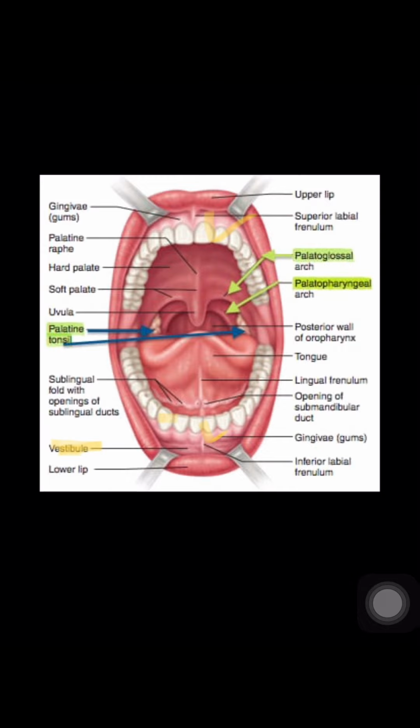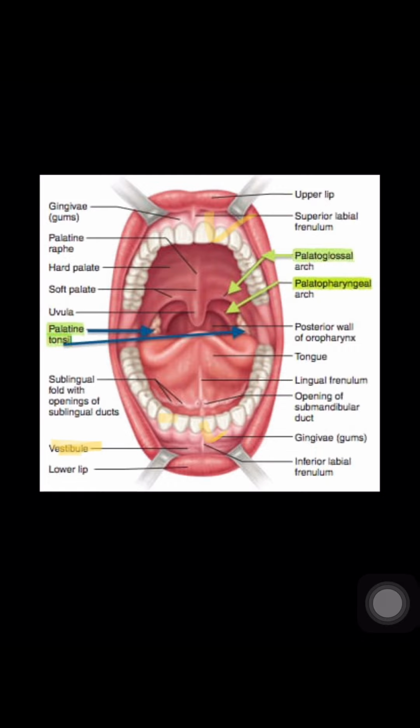As we all know, taste buds are present on the tongue, but there is another place where taste buds are also present, which is the junction of the hard palate and soft palate.